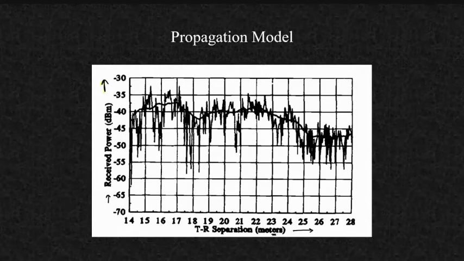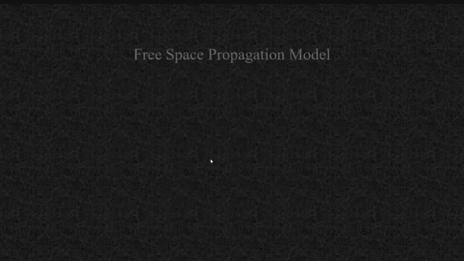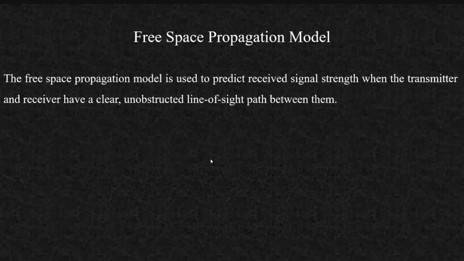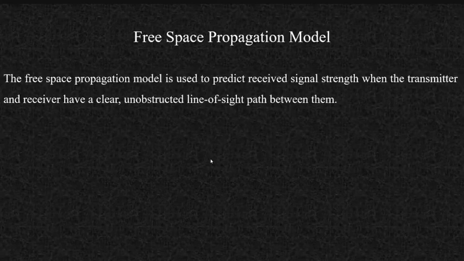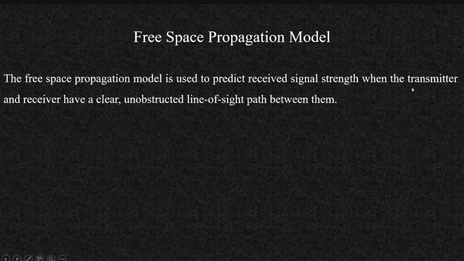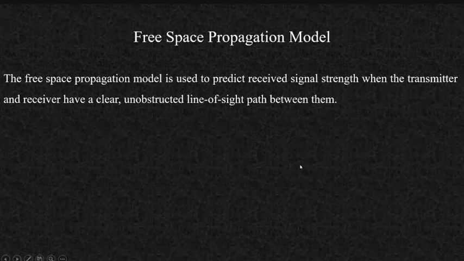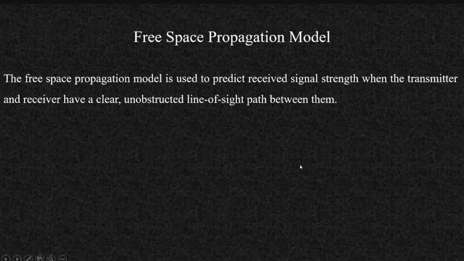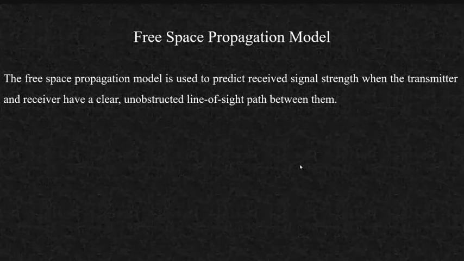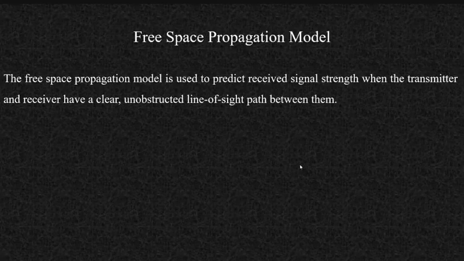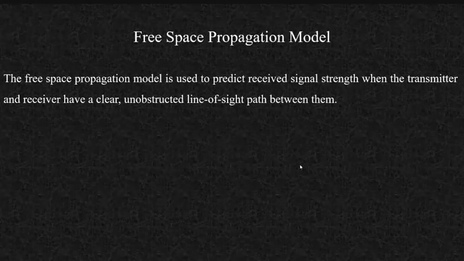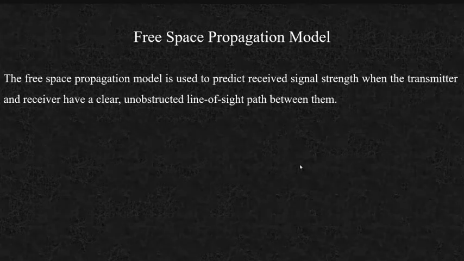So if I want to define a propagation model, how am I going to define it? The propagation model is one which predicts the received signal strength when the transmitter and receiver have a clear unobstructed line of sight path between them. You have your transmitter and your receiver, clear transmission will be there, no obstruction, no barrier in between your transmitter and receiver.